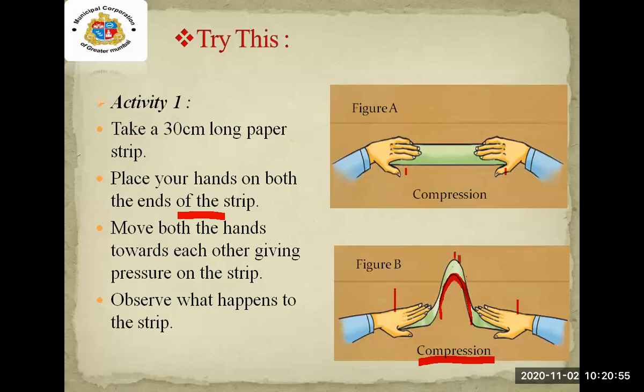The pressure was given at the center of the strip from both the ends. As a result, the strip moves and folds are formed. When we give the pressure from both the sides, you can see the fold is formed over there. Yes, this is known as the fold mountains. I hope with this activity, it will be easy to understand what the fold mountains are. Yes, students, next.